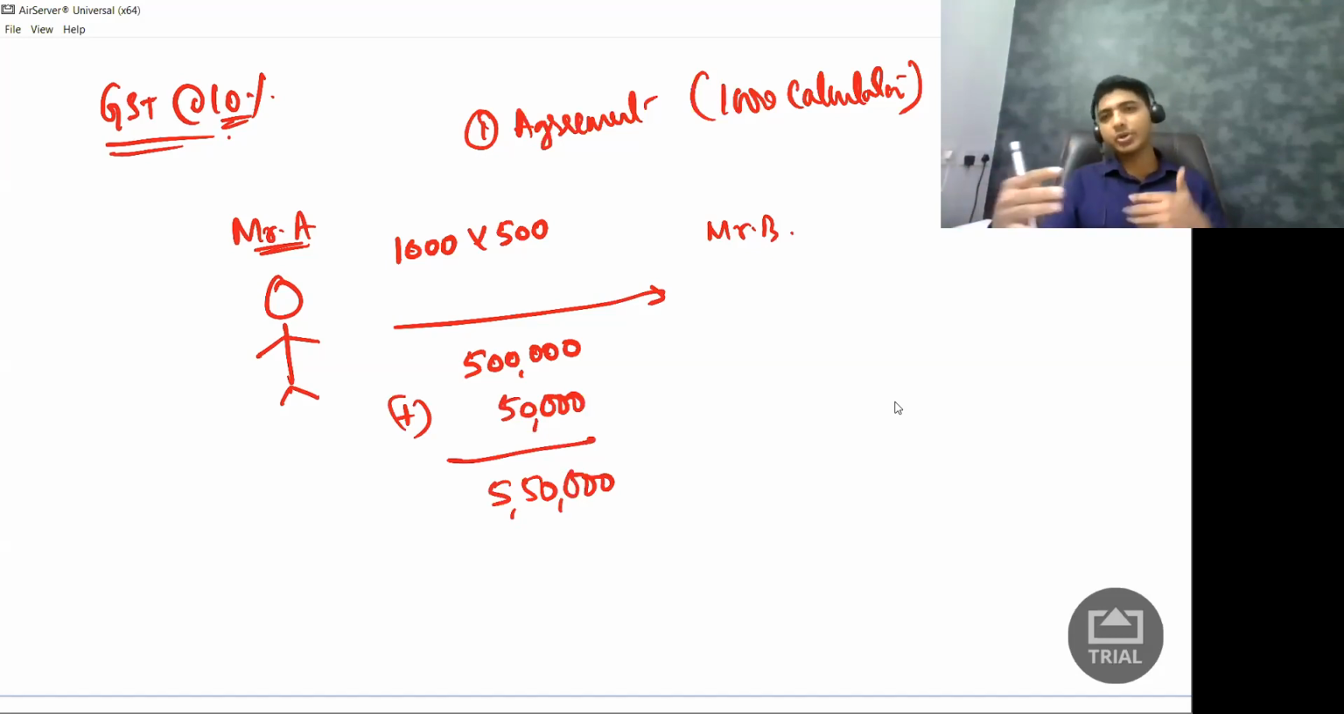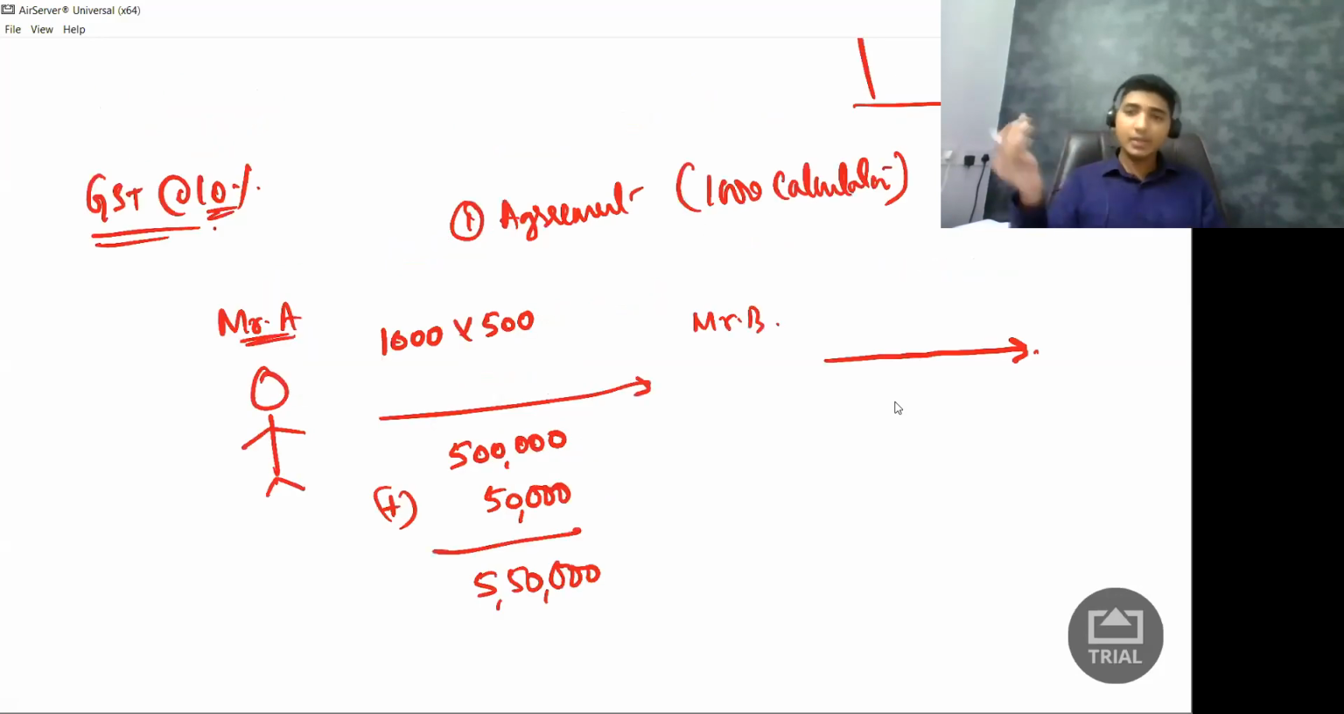It could be for cash or it could be for credit. So I said you are supposed to pay me 5 lakh 50,000 rupees. So Mr. B said all right, he will pay me that amount of money. Now Mr. B is selling this calculator to his customers. Let us say he is selling this 1000 calculator for 600 rupees per calculator. So how much is he collecting?